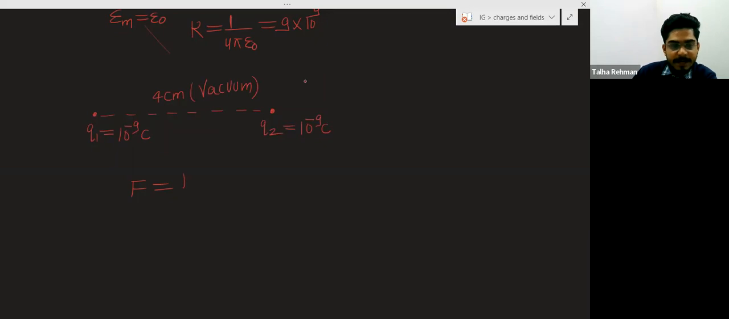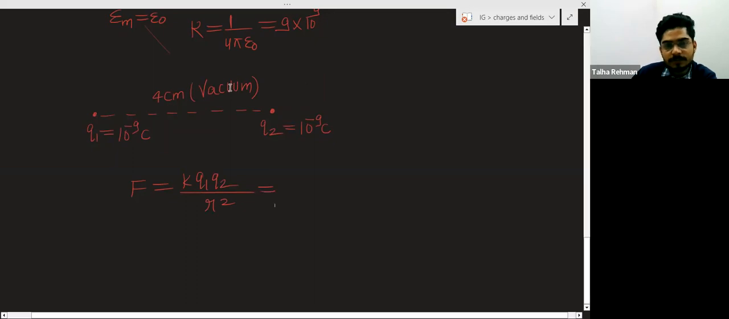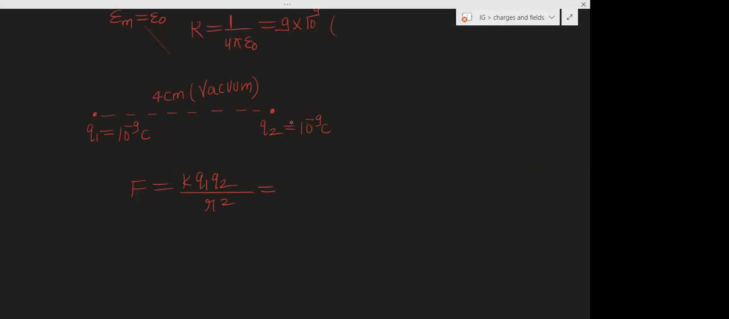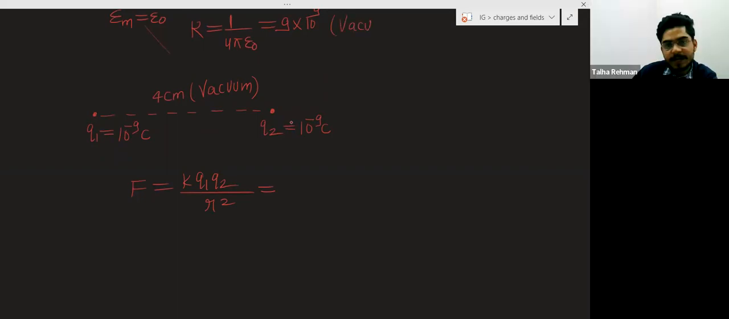So you will apply K Q1 Q2 divided by R square. What is the value of K for vacuum? 9 into 10 to the power 9. This is for vacuum or air. So it is 9 into 10 to the power 9.